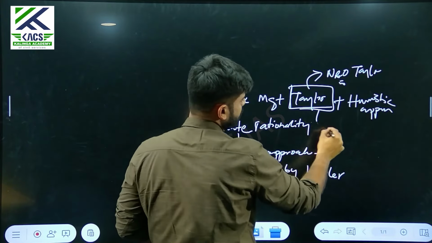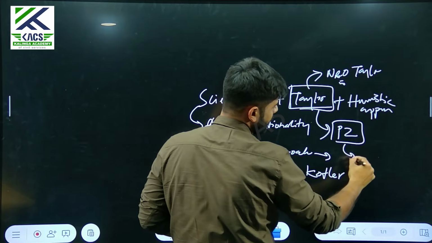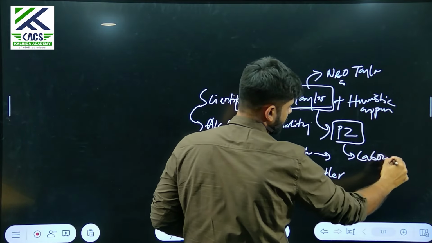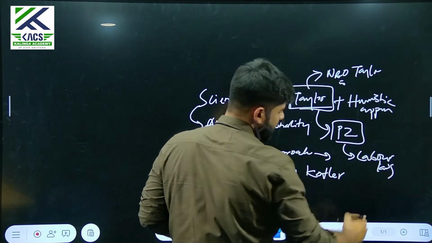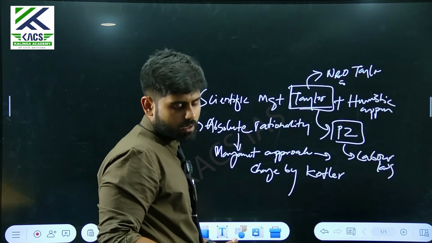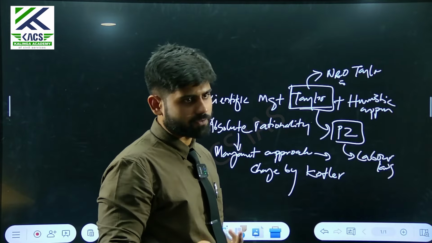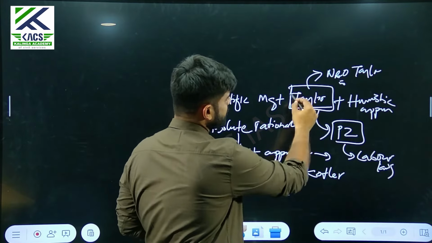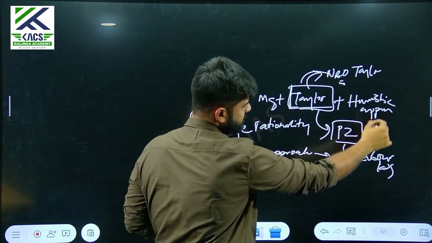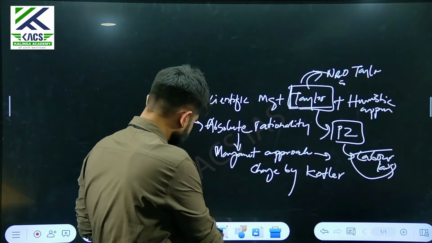Similarly, Taylor can be linked to paper 2 when we are talking about labor laws. Let's say tomorrow in paper 2, some questions come about recruitment or the employers' welfare, the employees' welfare activities. That's how you can bring in Taylor, neo-Taylorism, labor laws. So it is important that you are able to link.